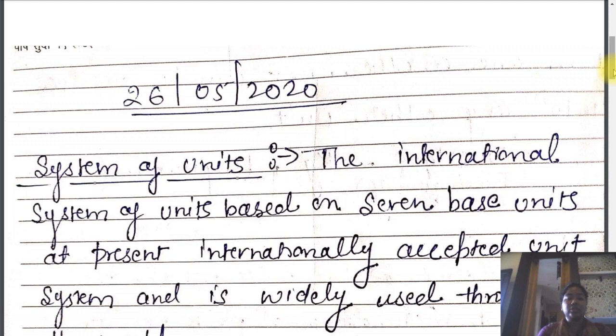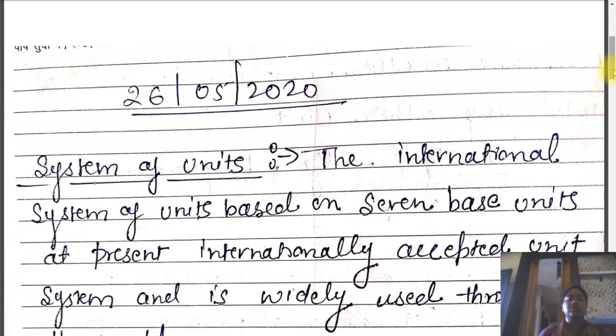It is the collection of units that are used for measurement. So simply, system of units is a set of units that are used for measurement.